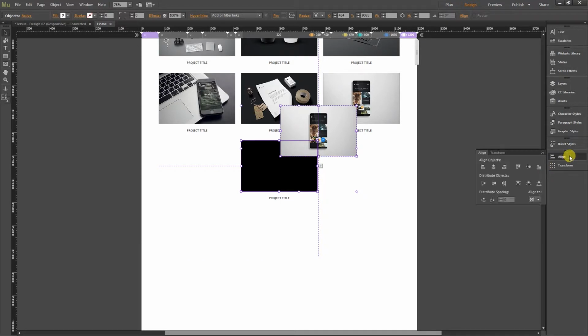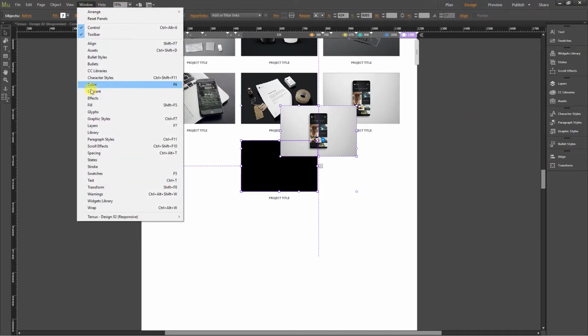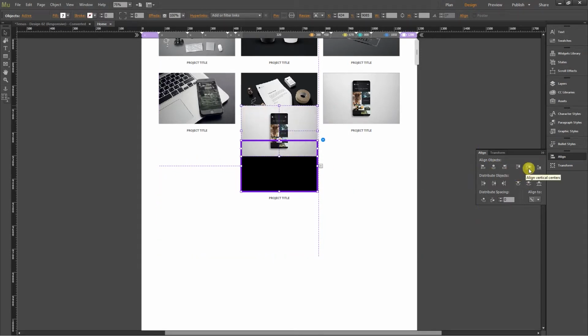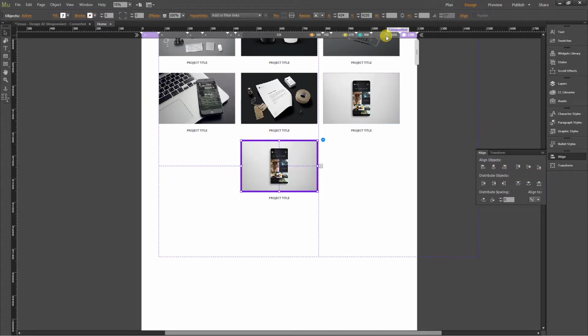Okay, then go to align, or you can go to window and look for align, this one, and change the align to settings to align to key object. Whatever object has been chosen first, in this case I have chosen this trigger button first, that will be the key object. Okay, and align to the center, horizontal center and vertical center.